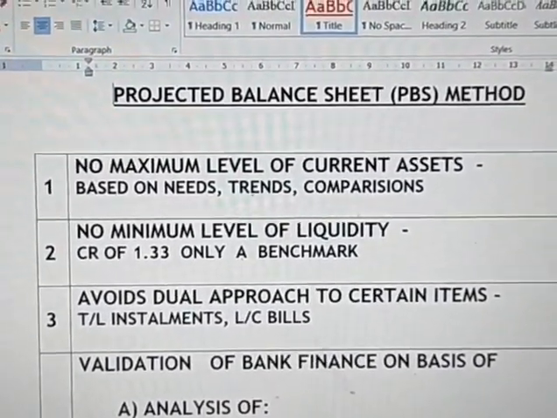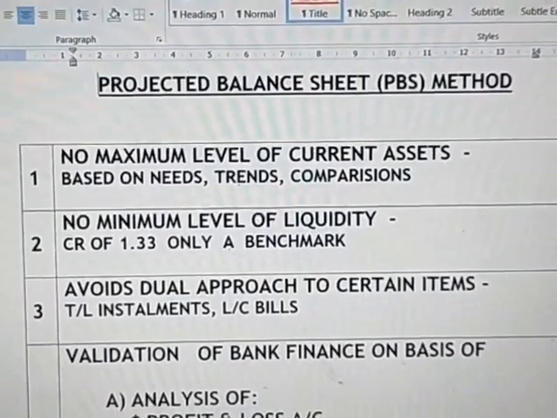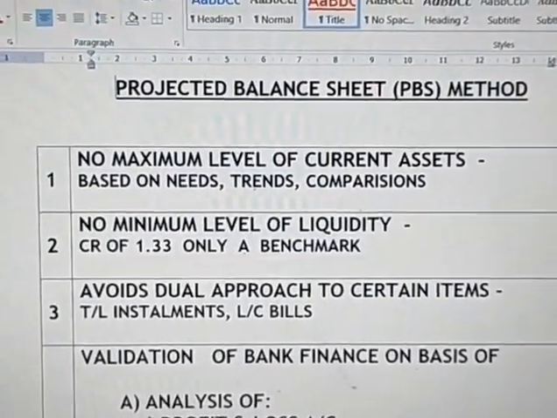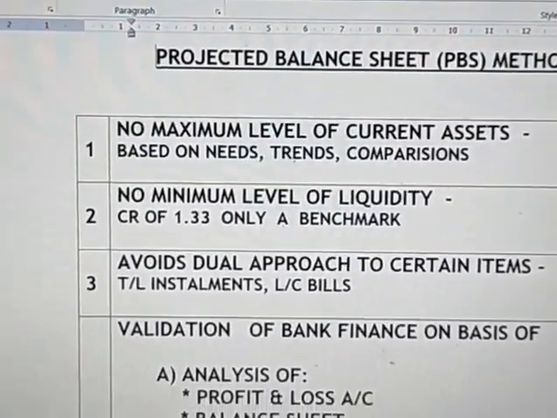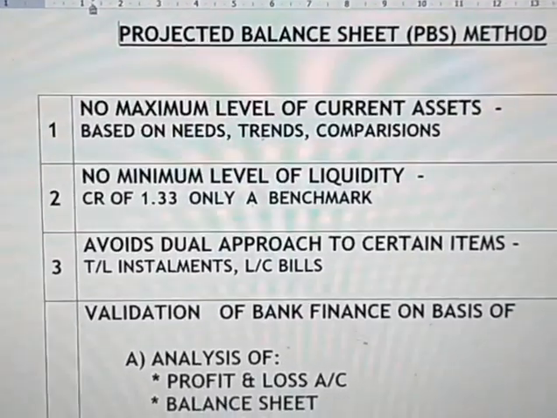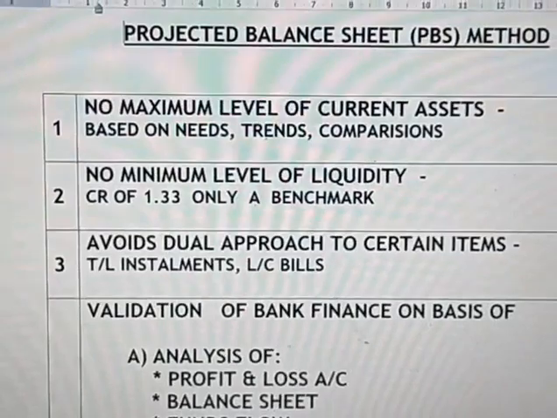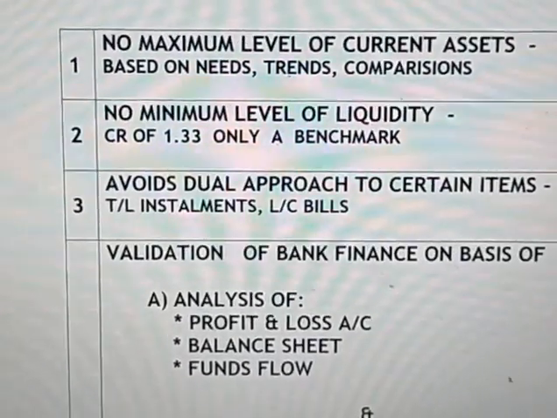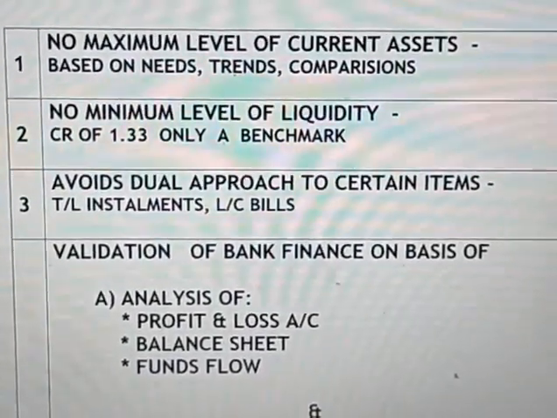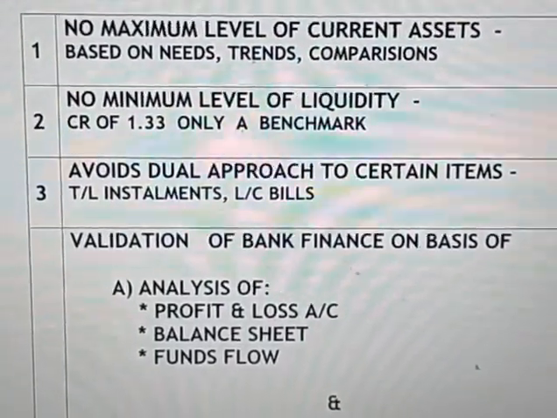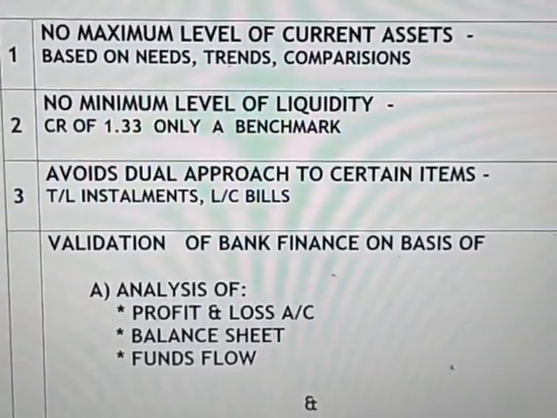Here, no maximum level of current assets. We have to calculate based on needs, trends and comparison, and no minimum level of liquidity. The current ratio of 1.33 is only a benchmark. And the third one is it avoids dual approach to certain items, that is term loan installments, LC bills.